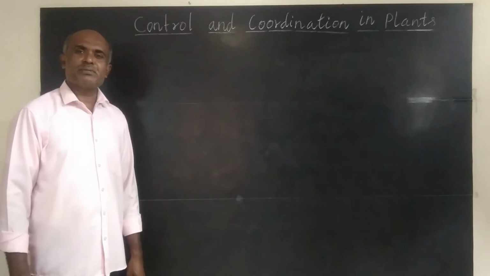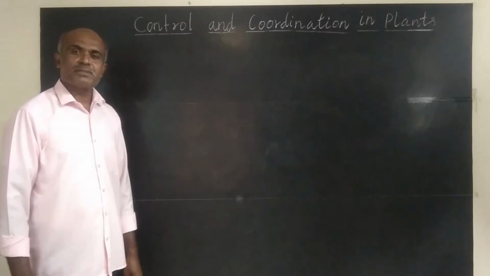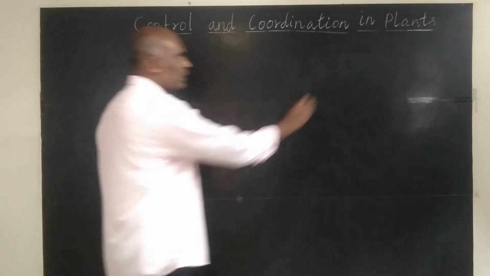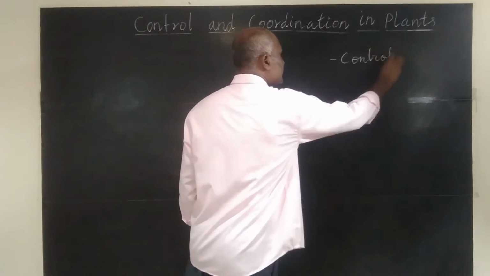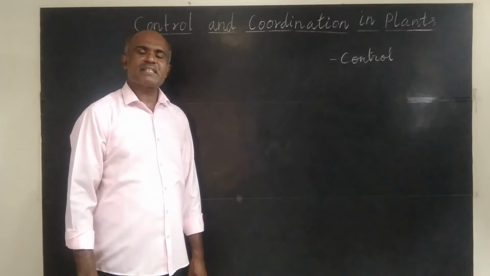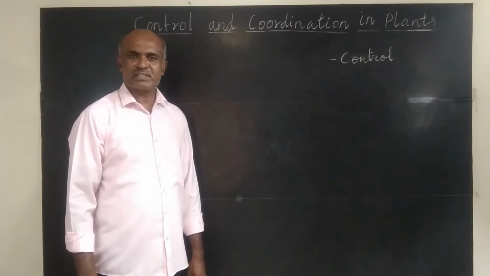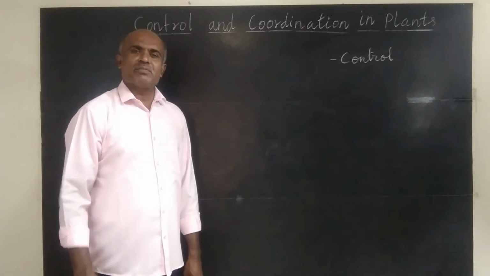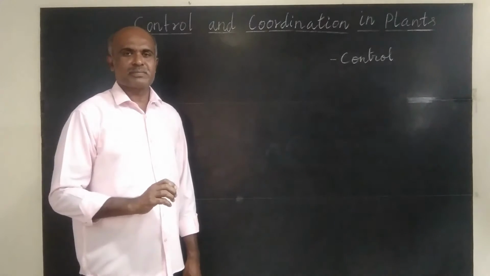Let us start the new concept, control and coordination in plants. So first let us understand what does control mean. Control means an act of limiting or restricting the functions of organs. Plants have different organs. Different organs have different functions, but the functioning of organs is controlled.